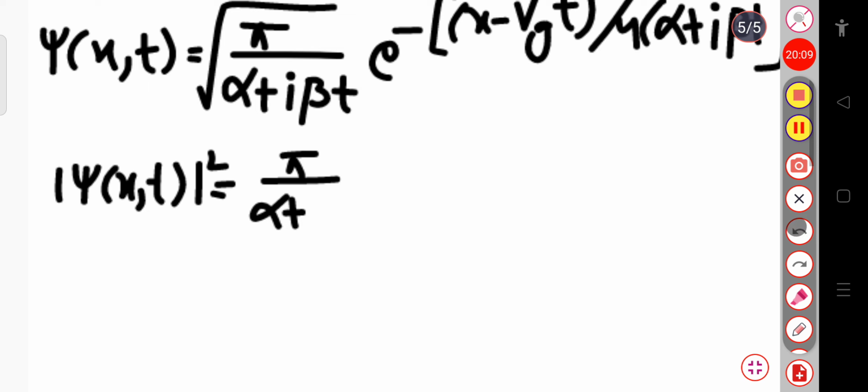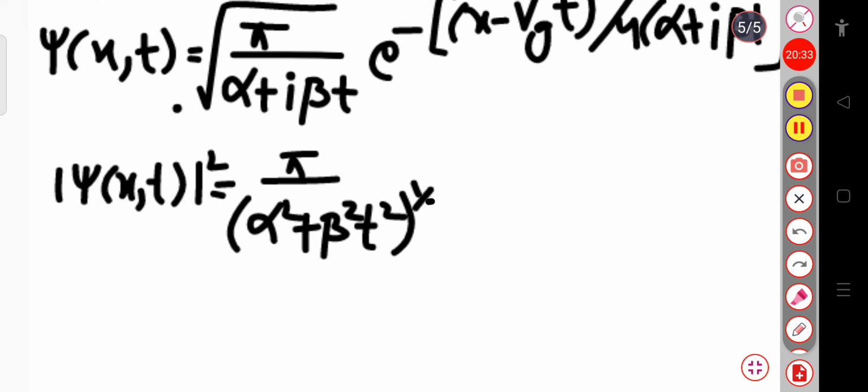If I write directly, the complex conjugate of alpha plus i beta t will be alpha minus i beta t. If I multiply alpha plus i beta t with alpha minus i beta t, this becomes alpha square plus beta square t square. And again I have to take the root of this much. Since you have to calculate the square modulus of alpha plus i beta t, this will be alpha square plus beta square t square whole power 1 by 2.